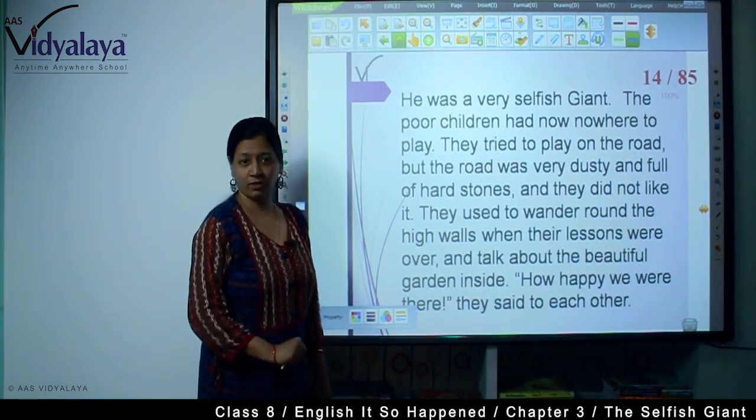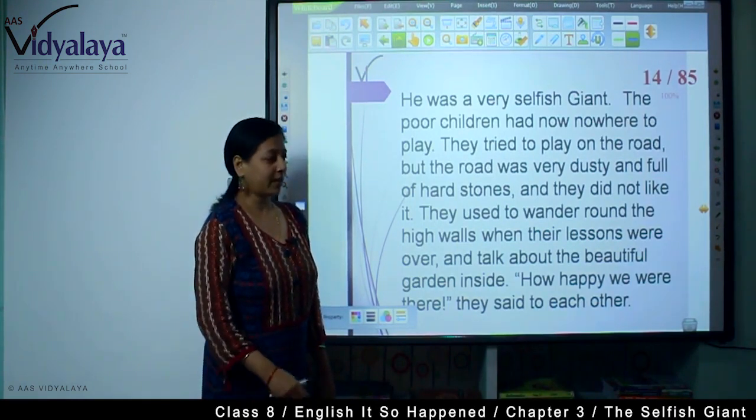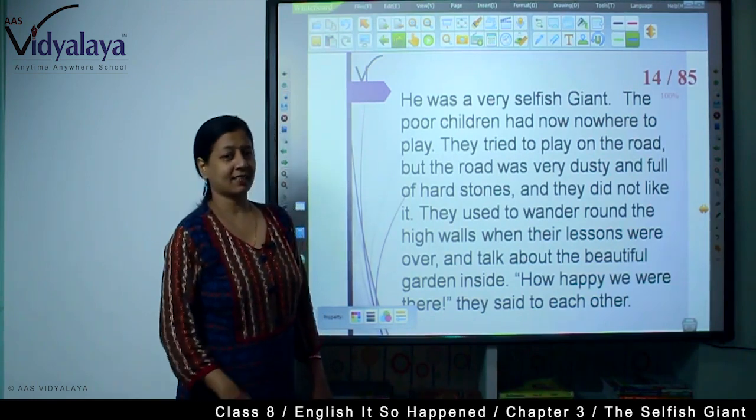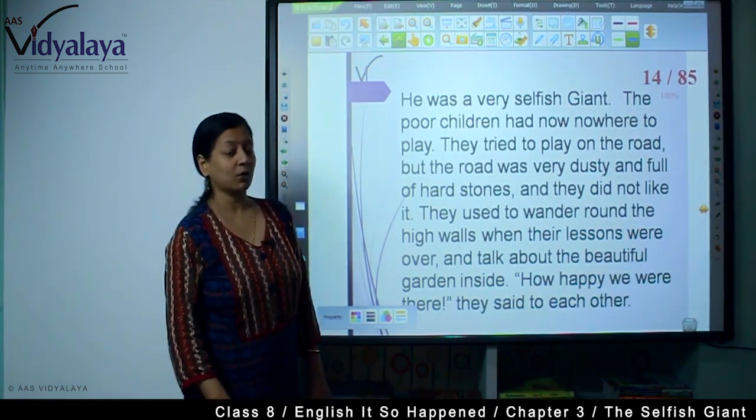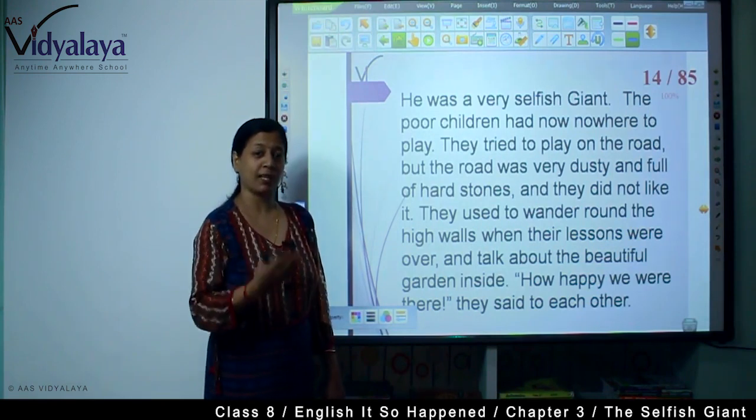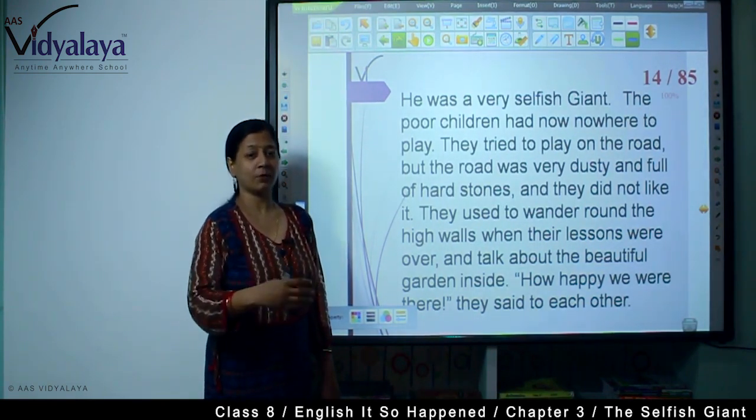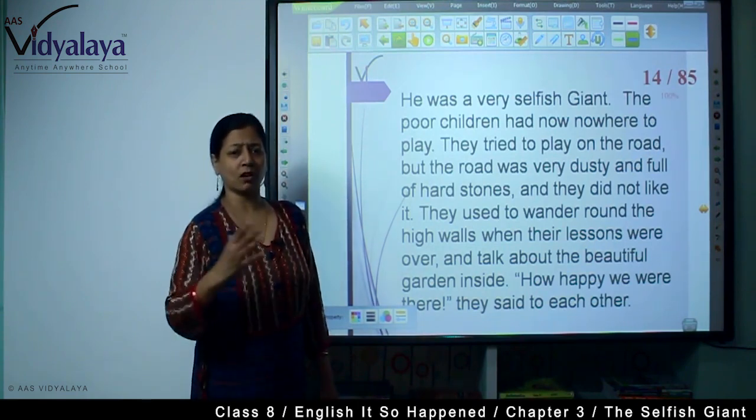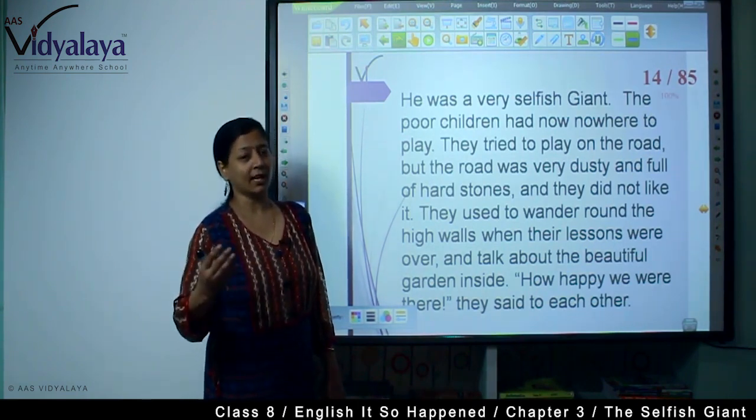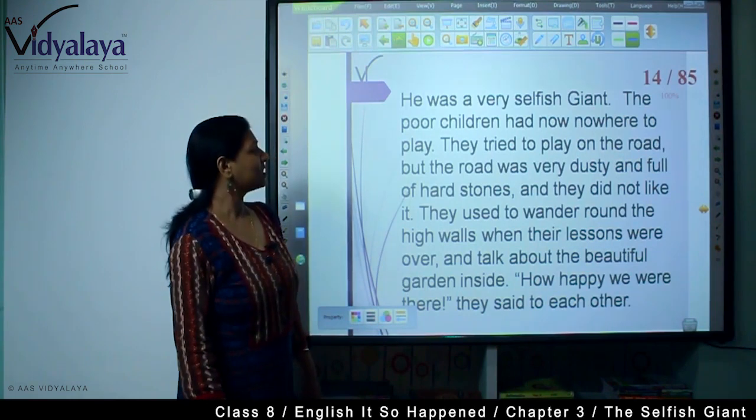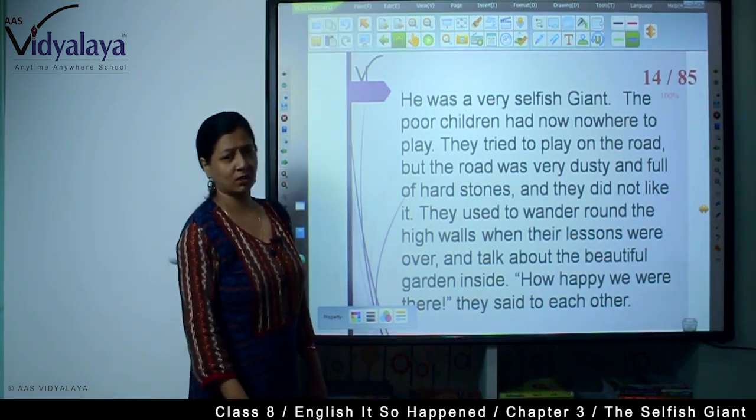Now you have also understood why the writer has called him a very selfish giant, because he didn't allow children to play in the garden. The garden was his own and he had built a huge wall round it so that no one could enter it. The poor children had now nowhere to play.